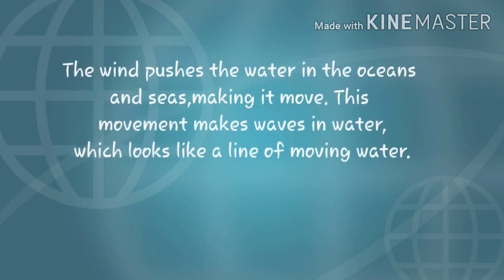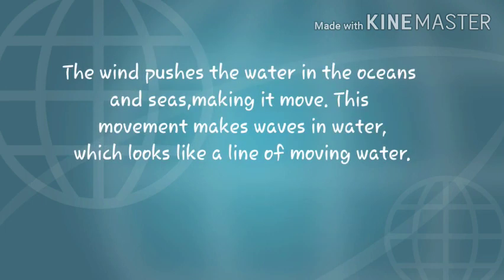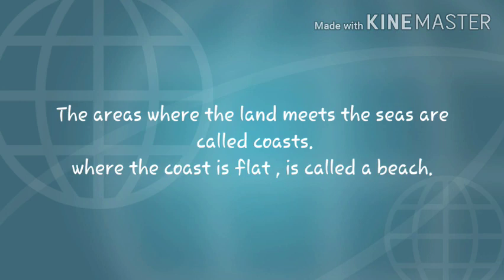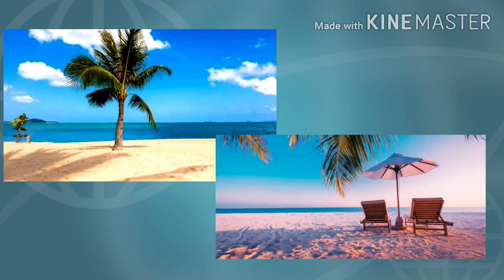The wind pushes the water in the oceans and seas, making it move. This movement makes waves in the water, which look like a line of moving water. During a storm, when the wind blows strongly, the waves can be high and powerful. This is dangerous for boats and also for people who may be in the water. The areas where the land meets the sea are called coast. Where the coast is flat, it is called a beach. Many beaches have sand. People go to sandy beaches to enjoy the sea.